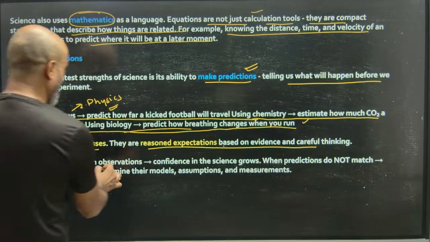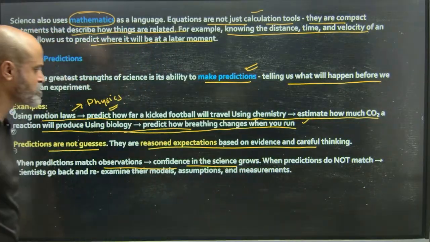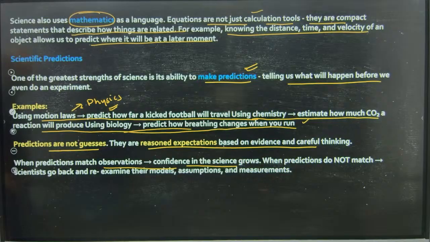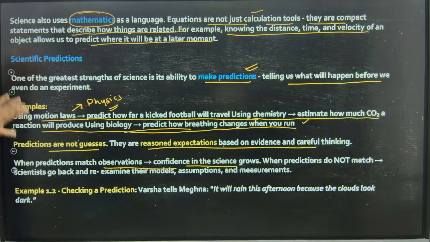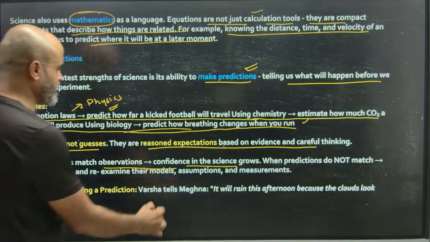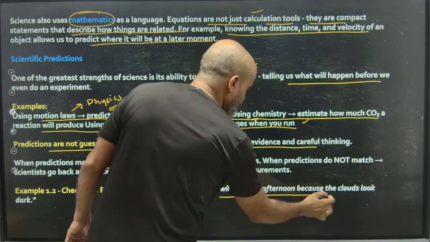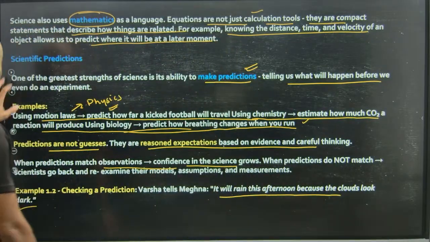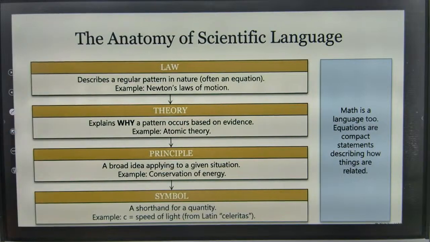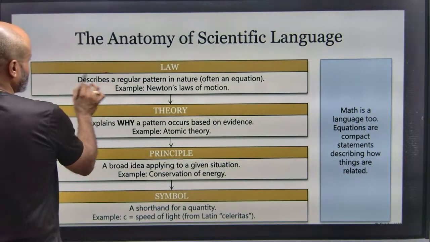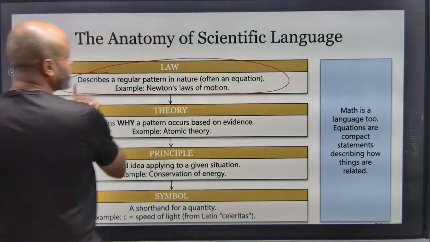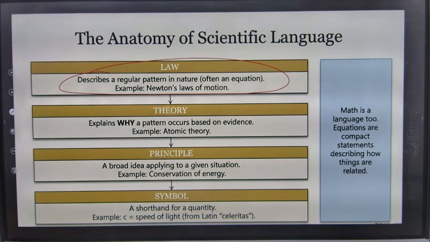When predictions match observations, confidence in the science grows. When predictions do not match, scientists go back and re-examine their models, assumptions, and measurements. Checking a prediction: Varsha tells Meghna, it will rain this afternoon because the clouds look dark. So the law is what? It describes a regular pattern in nature, often an equation, such as Newton's law of motion.